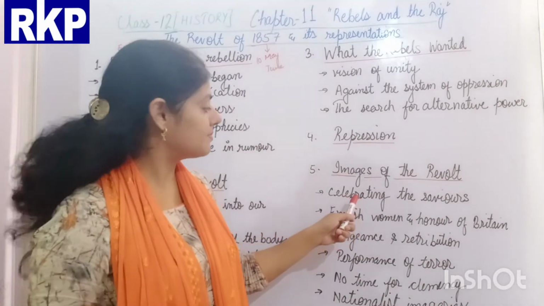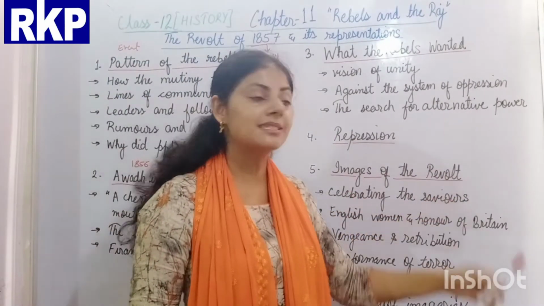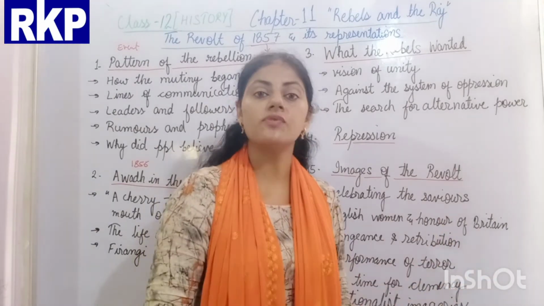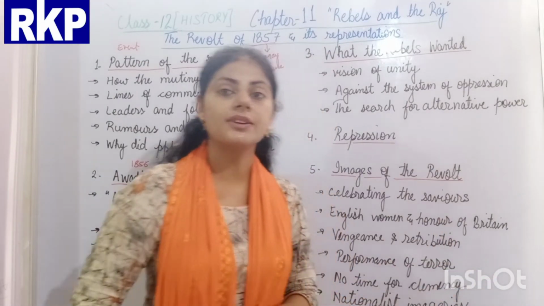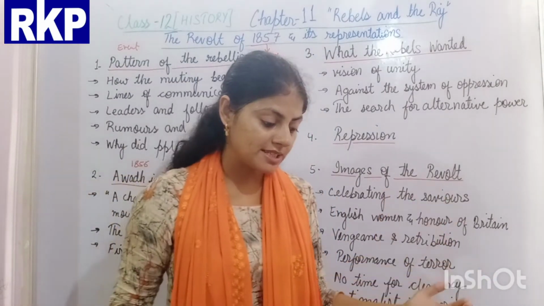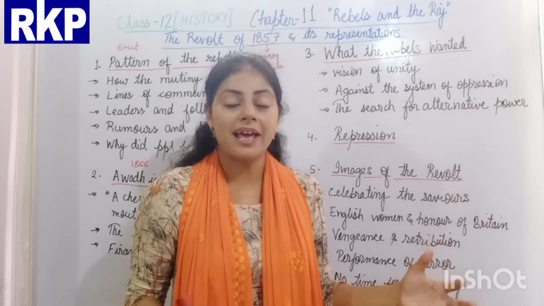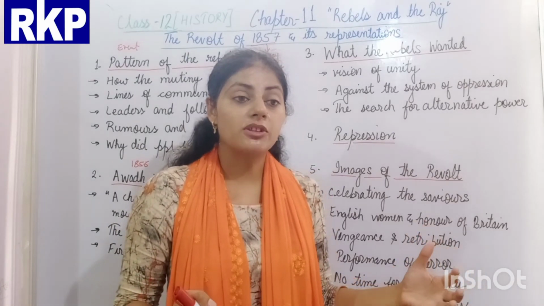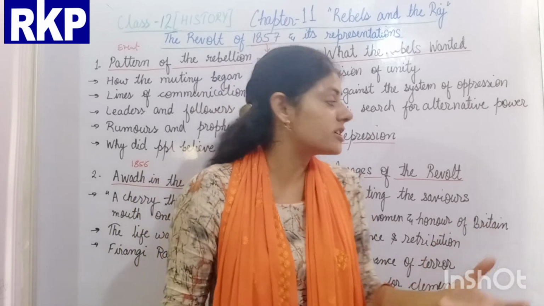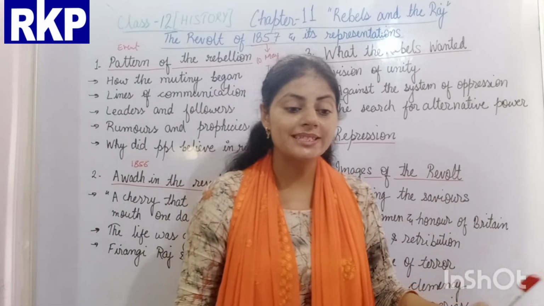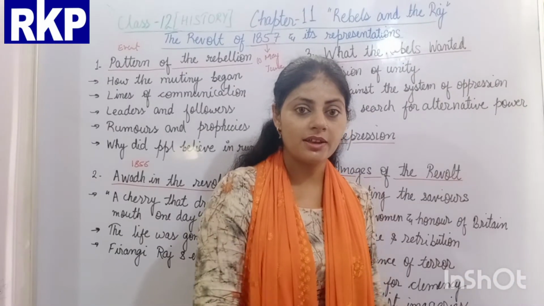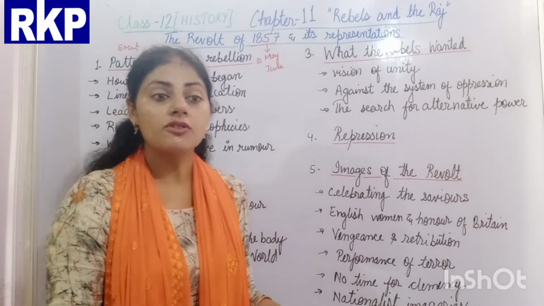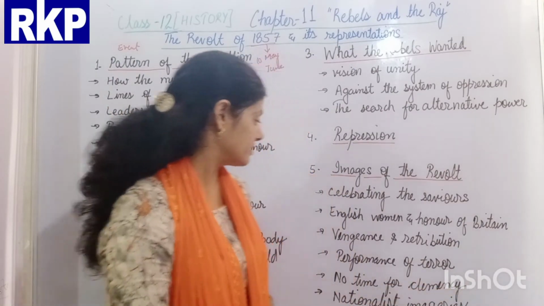Like there is a subtopic, celebrating the savior. Once the situation was under control and they repressed the revolt, there was a painting which showed the celebration of the savior. Means once they were saved from the rebels, how they celebrated the calm situation.